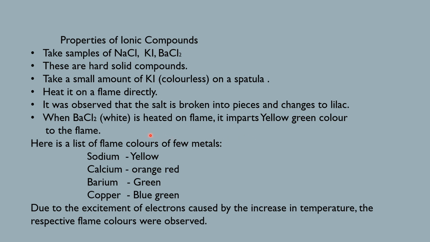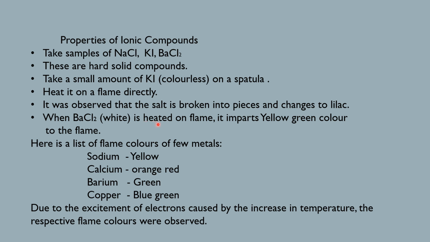So here, when potassium iodide, which is colorless, is taken and heated on a flame directly, it has turned lilac. Similarly, when barium chloride, which is white in color, is taken on a metal spatula and heated on the flame, it gives a yellow-green color to the flame.